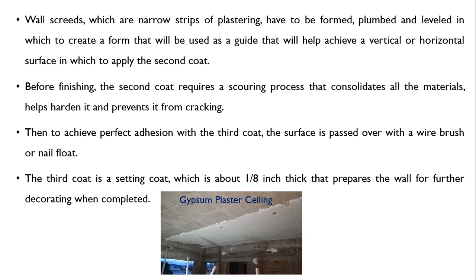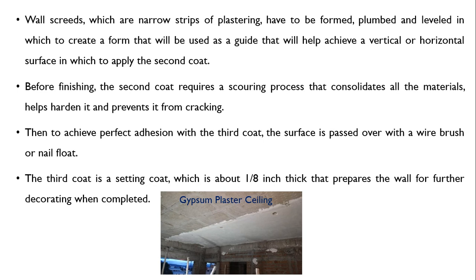Before finishing, the second coat requires a scouring process that consolidates all the materials, helps harden it and prevents it from cracking. Then to achieve perfect adhesion with the third coat, the surface is passed over with a wire brush or nail coat. The third coat is the setting coat, which is about 1/8 inch thick, that prepares the wall for further decorating the completed surface.